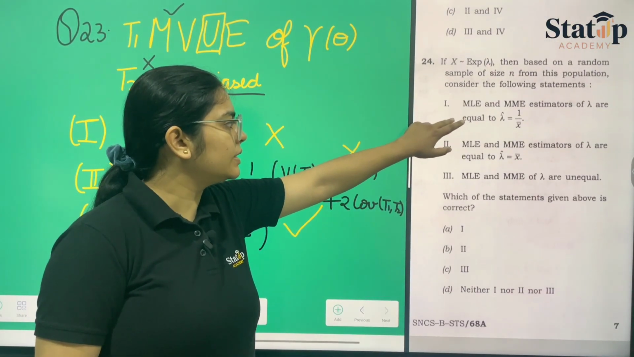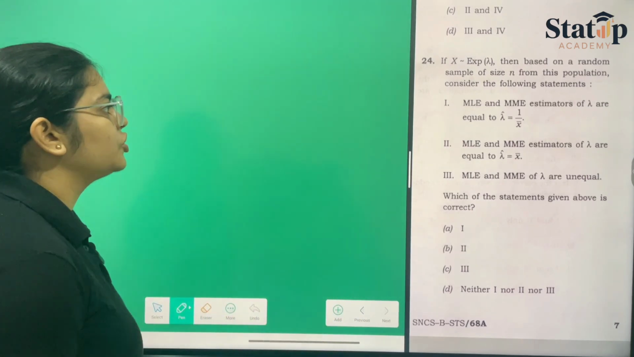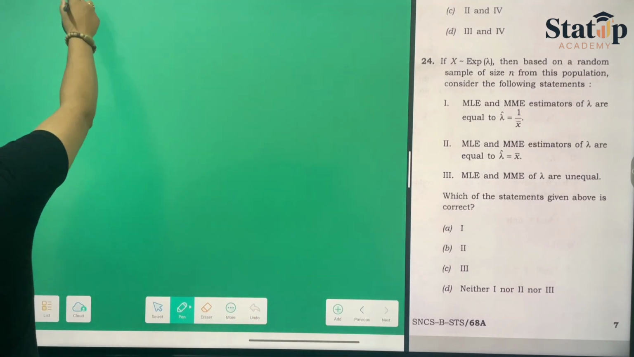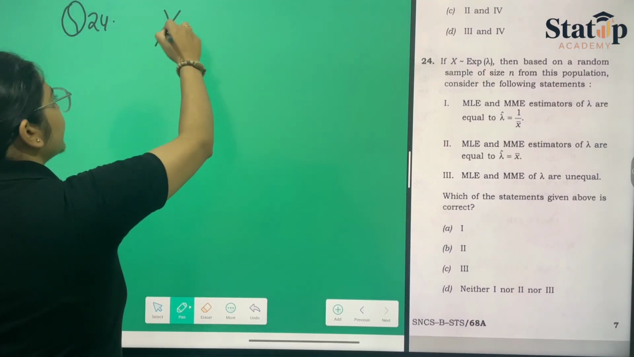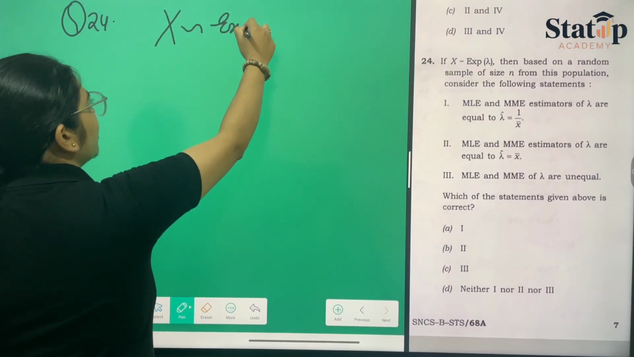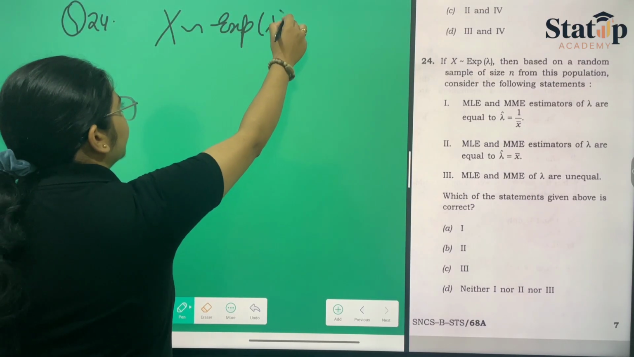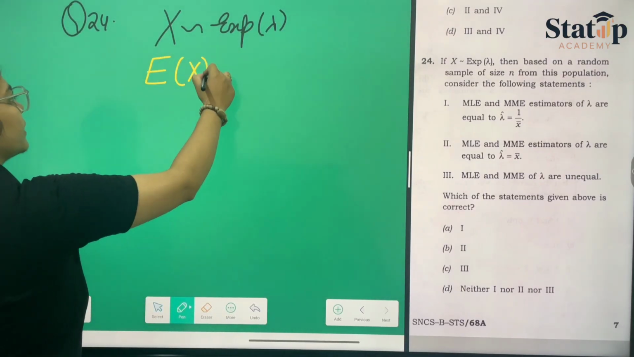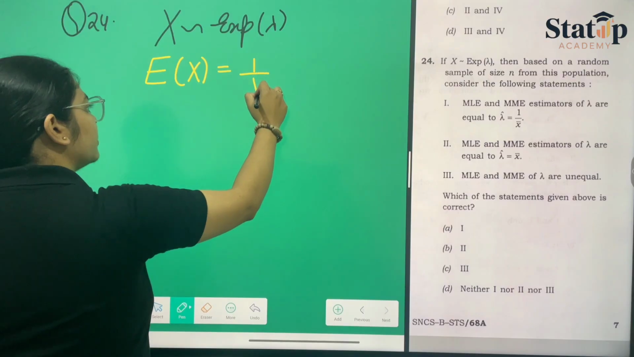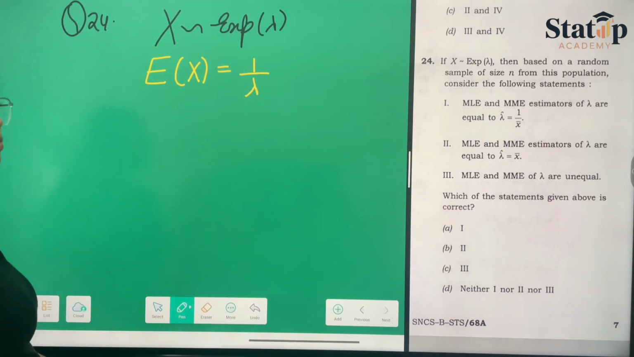Now moving towards the next question, which is question number 24. They have given us that x follows an exponential distribution with parameter lambda. Now we all know that the expectation of x, the mean of x, will be 1 upon lambda. This is known to us.